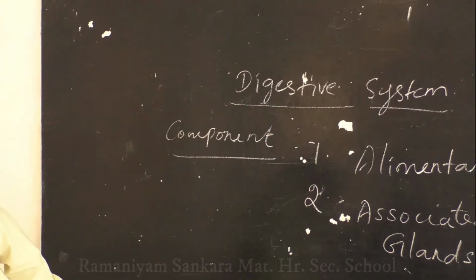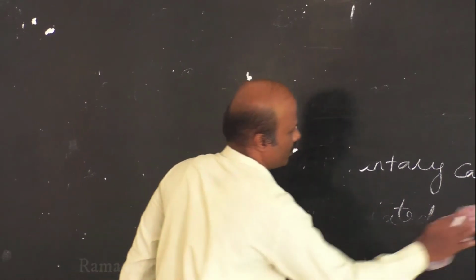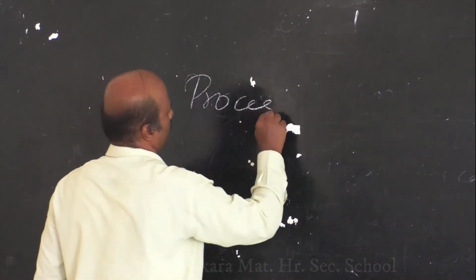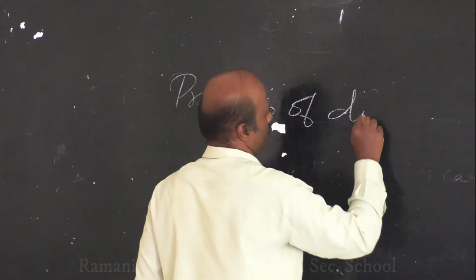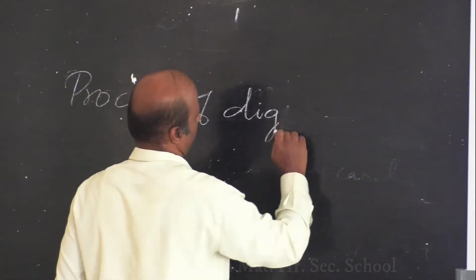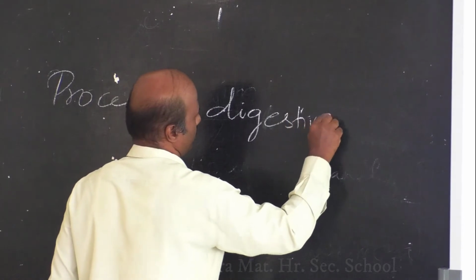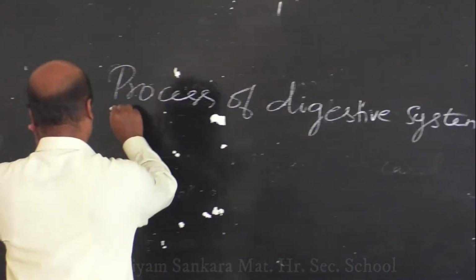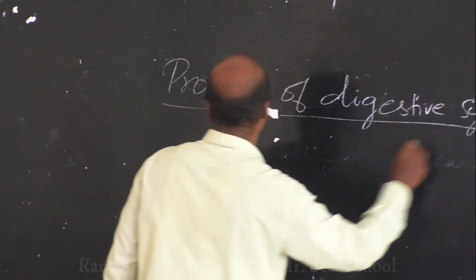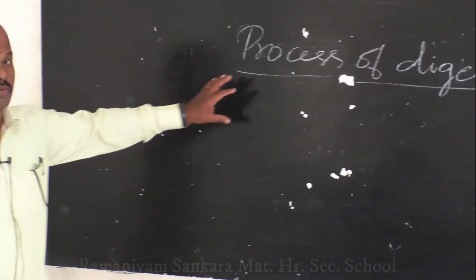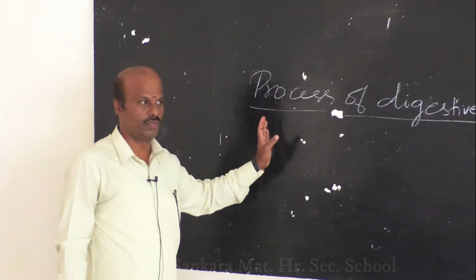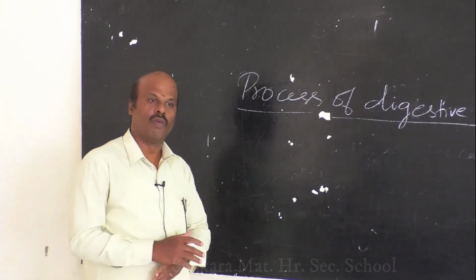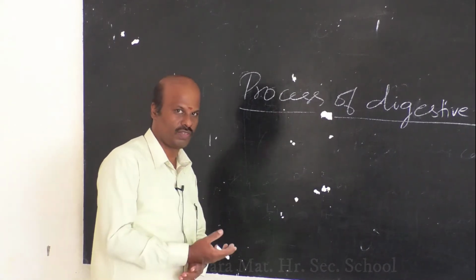Next we will move on to the process of your digestive system. What are the important processes of the digestive system? So far we have discussed what food is, the components of food, and the main use of intake of food.